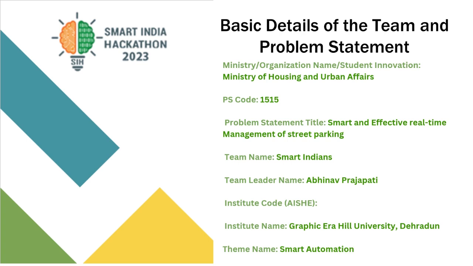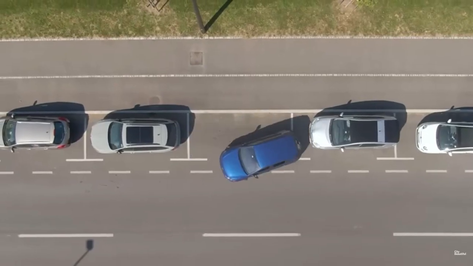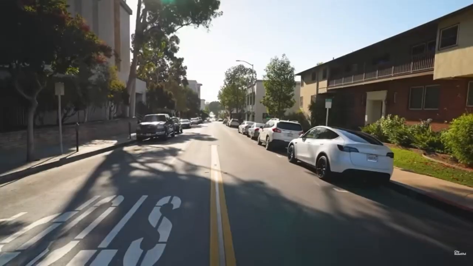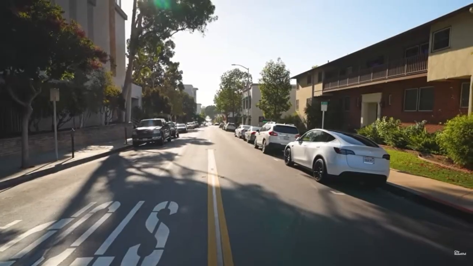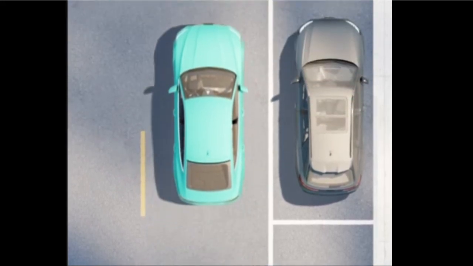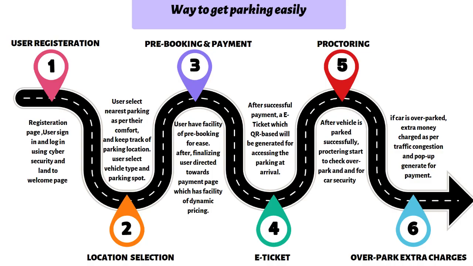We as Indians often have this misconception about street parking that whenever vehicles are parked beside the road or on the road, they are considered as street parking, but we are mistaken, as street parking is a particular allotted space for you to park your vehicles. So we have come up with this very smart solution, and we have designed a software application for this. So here are the features of the software application.